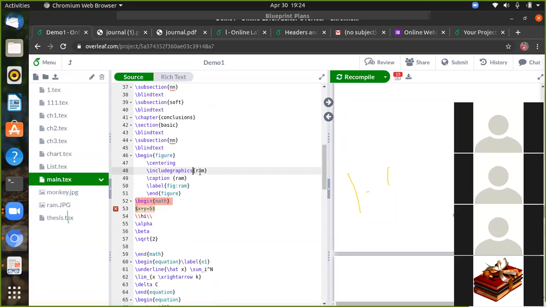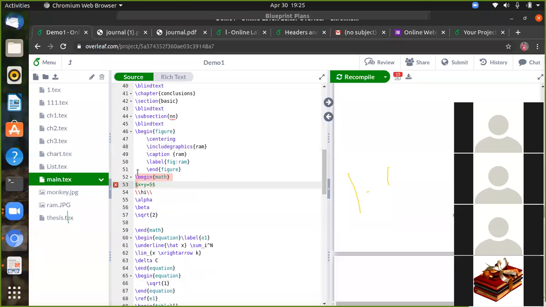Okay, the package name .jpg. Please do not give the package version. That is the extension of your package. If you are giving ram.jpg, it gives the wrong answer. Only you can give ram only. Okay, so the caption, the name of the figure, and the label we can retrieve from this ram, and end figure.